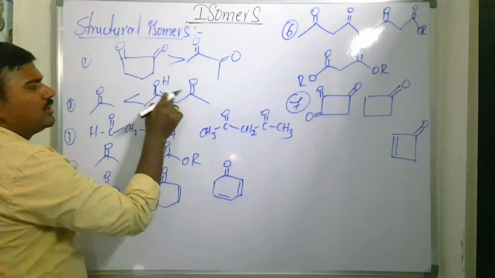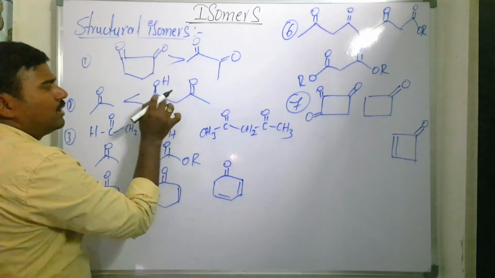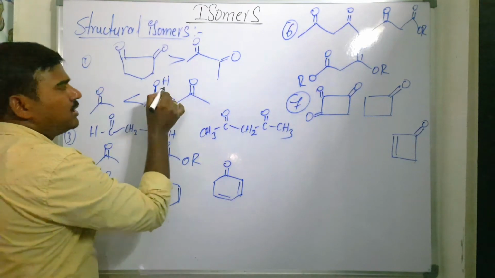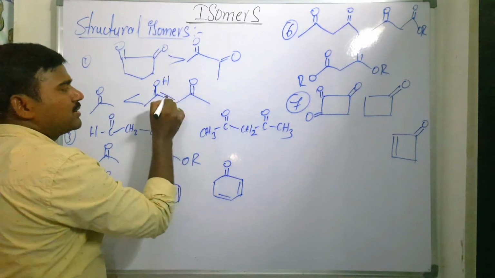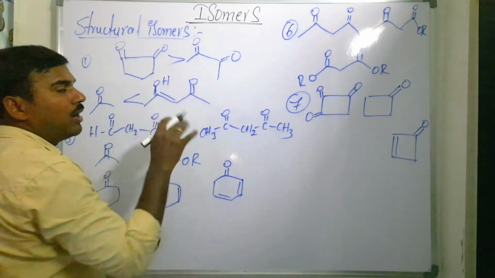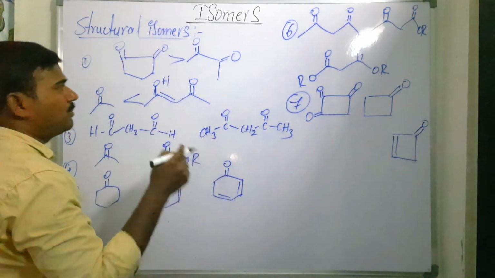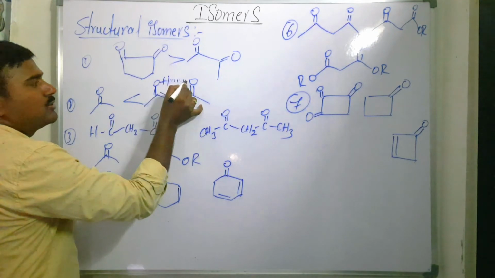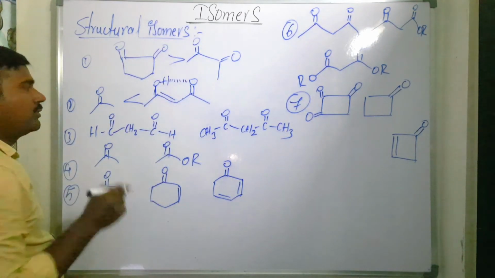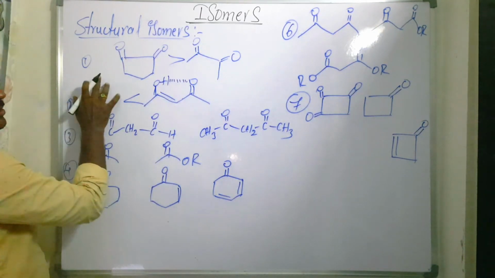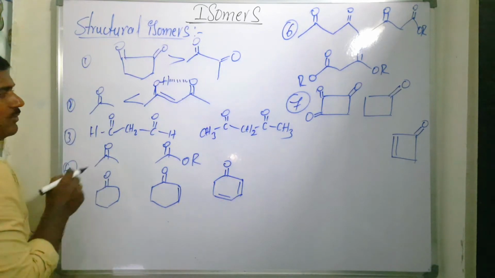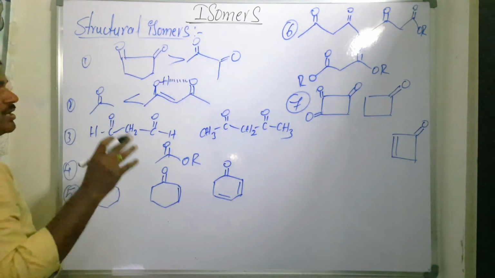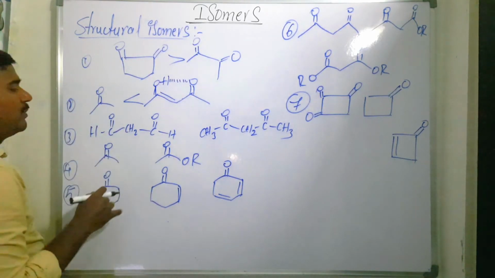Whenever it involves tautomerism, here the double bond is formed. This double bond is stabilized by resonance: double bond, single bond, double bond, alternately having multiple bonds. And also this hydrogen is involved in hydrogen bonding with this oxygen atom. Whereas the keto form is the major one when compared to the enol form. In acetone, which is major? The keto form is major when compared to enol.